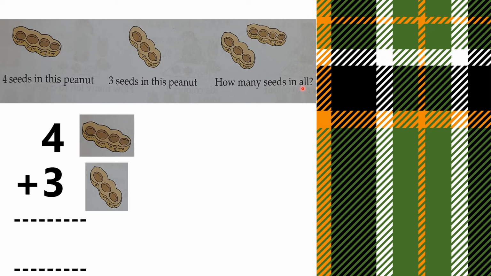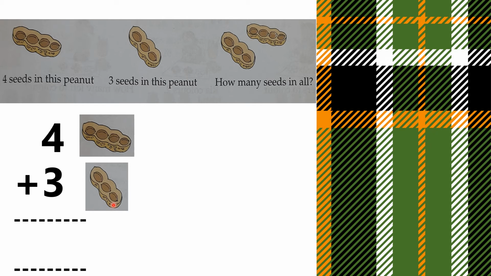What do we have to do when in all is mentioned in the question? We have to add the numbers. So, first you will write 4, because here in the first image 4 seeds are given in the peanut. 1, 2, 3, 4. 4 seeds plus 3 seeds. We have 3 seeds in this peanut. 1, 2, 3. 4 plus 3.